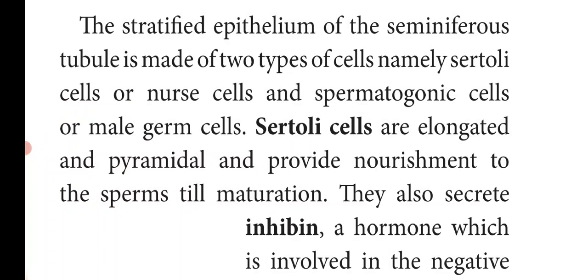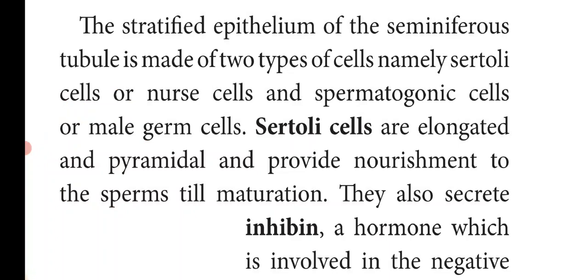The Sertoli cells are elongated and pyramidal, long conical cells. They provide nourishment to the developing sperms till their maturation.